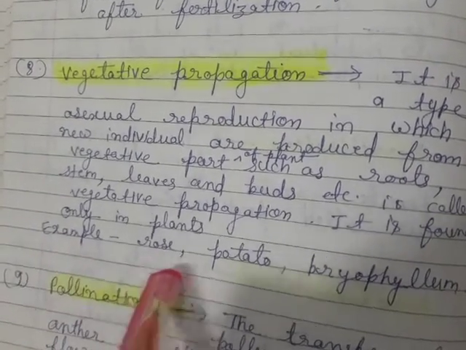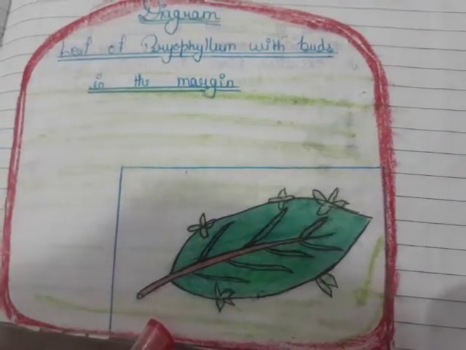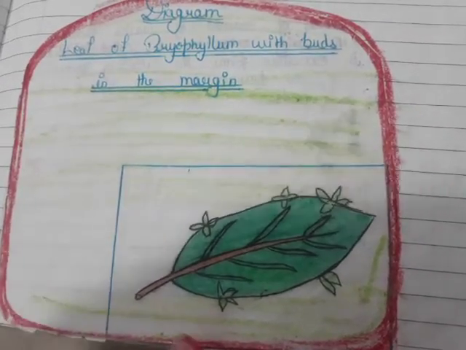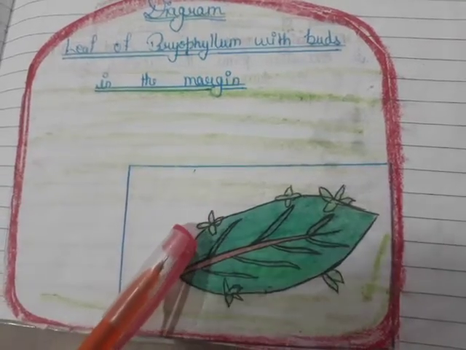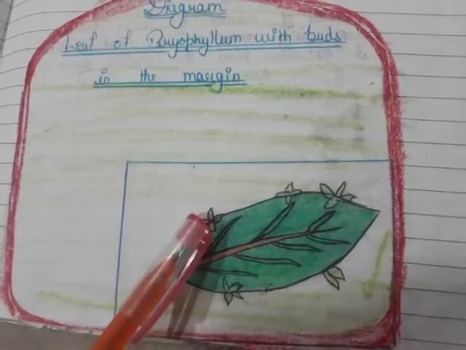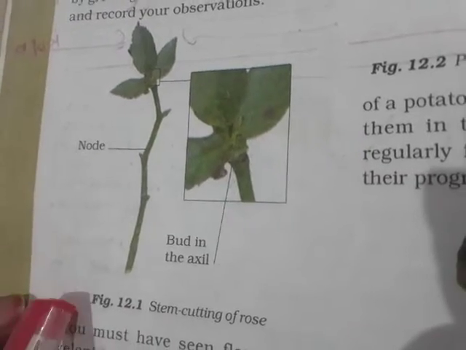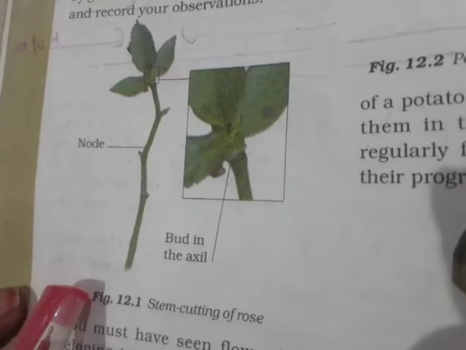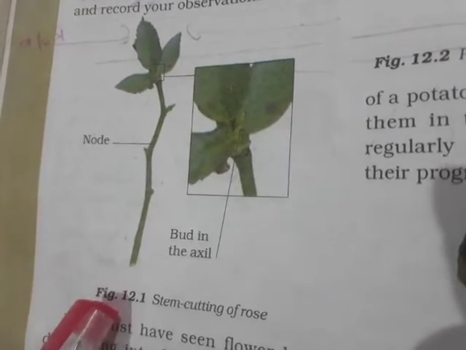Examples: rose, potato, bryophyllum. This diagram shows a leaf of bryophyllum with buds in the margin. In the margin, these buds are present. These buds separate from the leaves and produce a new bryophyllum plant. This diagram shows stem cutting of rose. This reproduction is produced by the stem.